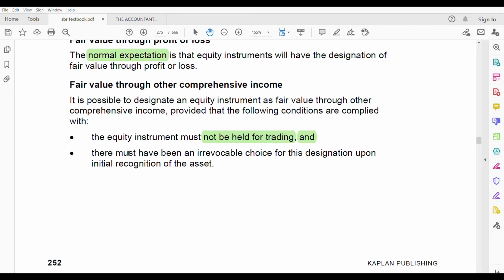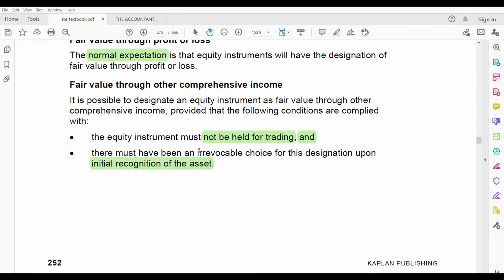And there must, it shows the importance that it should be. You don't have an option. There must have been an irrevocable choice for this designation upon initial recognition of the asset. So initially when you recognize the asset, you told that you are going through fair value through OCI. And also it is not held for trading. Then it is OCI only.